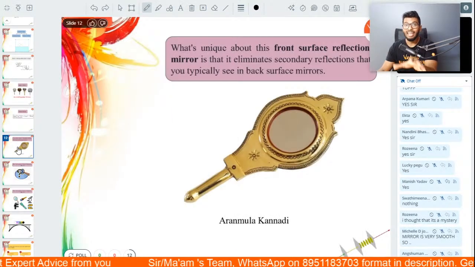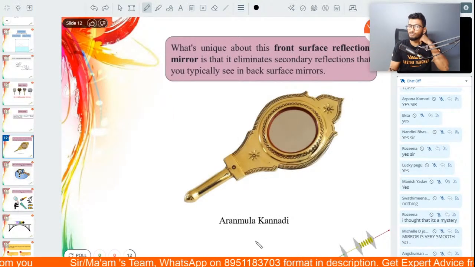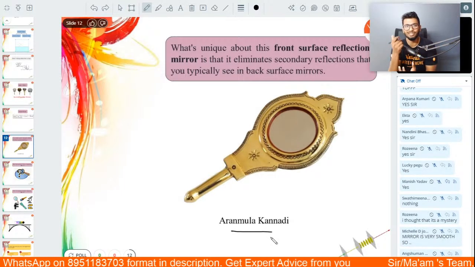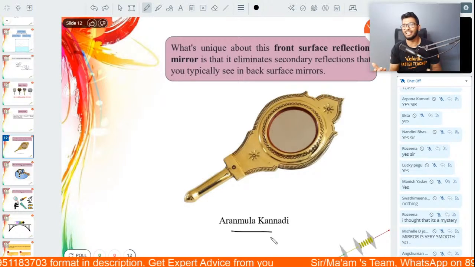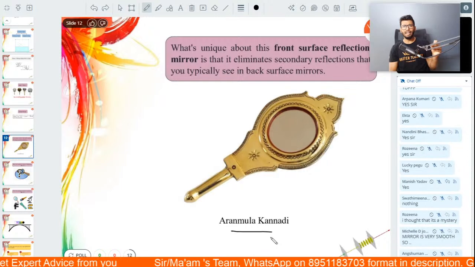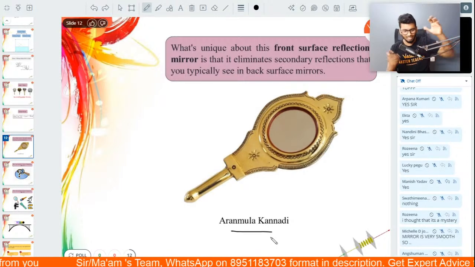In fact, if you go to Kerala, there's this one thing called Aranmula Kannadi. Kannadi means mirror, alright? Aranmula is basically a place. Now, this particular mirror is so old and so fascinating, because here's the thing, guys.